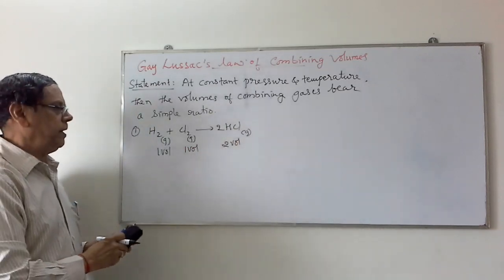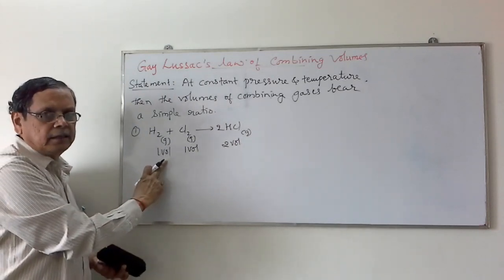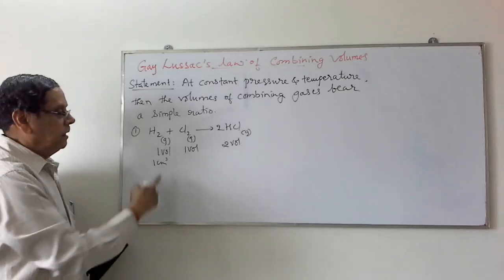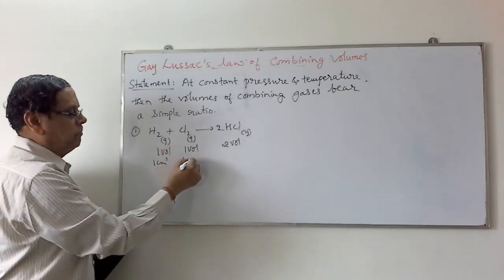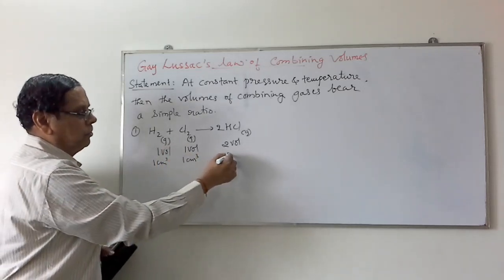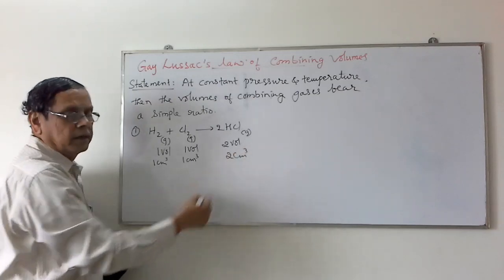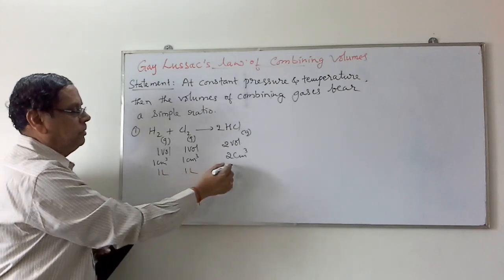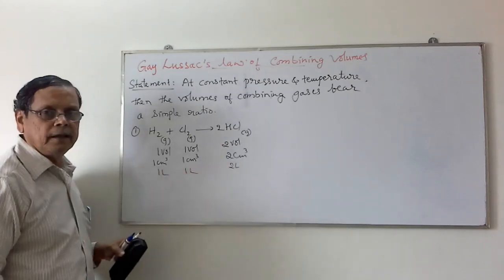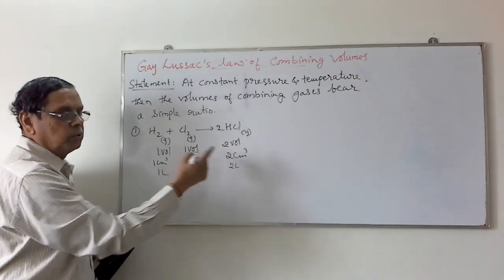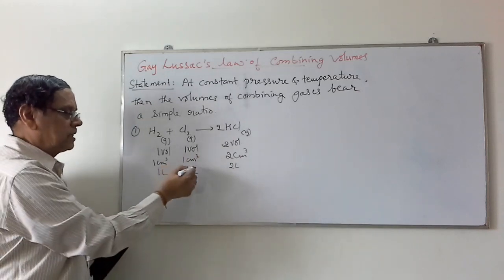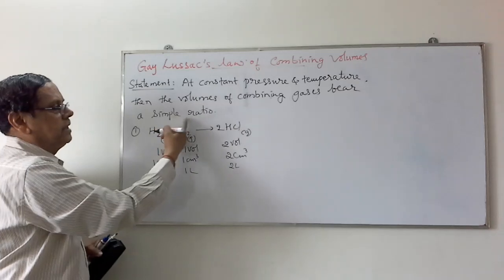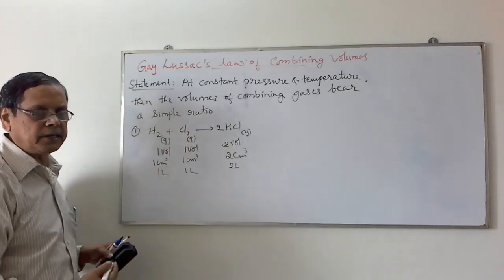Here volume may be measured in any unit. Suppose I take 1 cm cube, then it combines with 1 cm cube of chlorine to give rise to 2 cm cube of HCl. Similarly, if I take 1 liter, it will give rise to 2 liters. If I take 1 meter cube, 2 meter cube. So, under similar conditions of temperature and pressure, the volumes of combining gases bear a simple ratio.